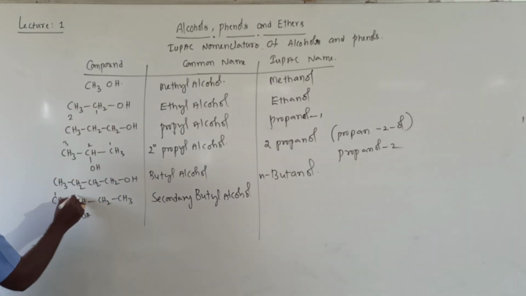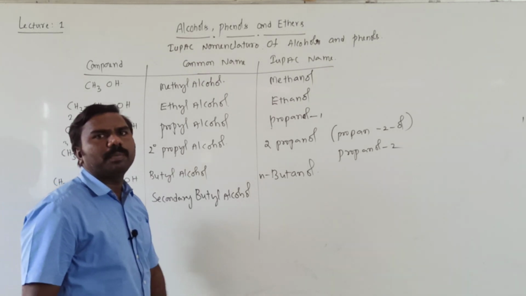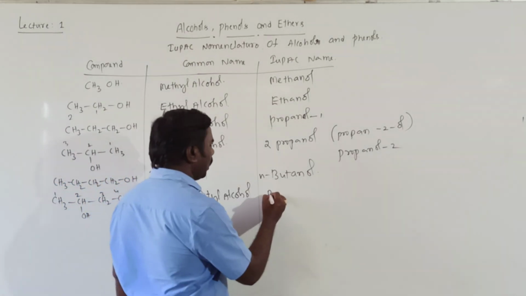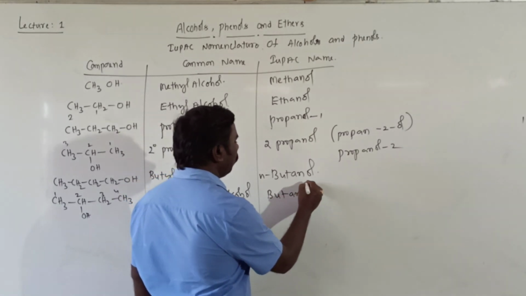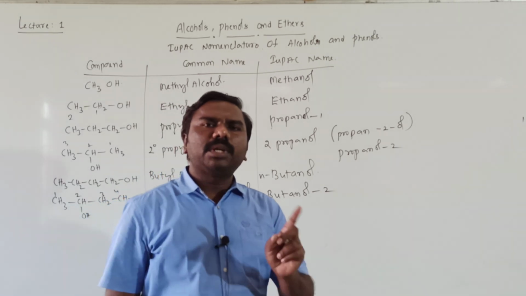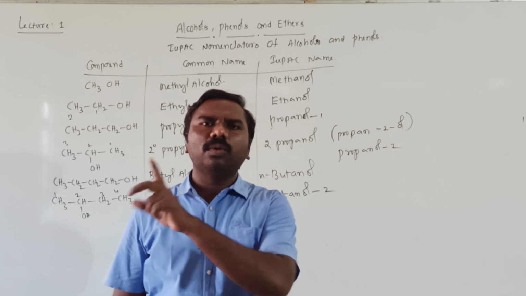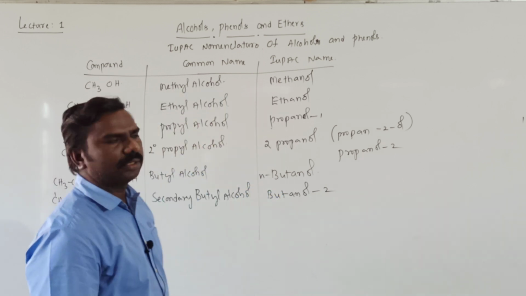The least number must be given to the functional group attached carbon atom. That's why butan-2-ol, otherwise 2-butanol, that is also correct.